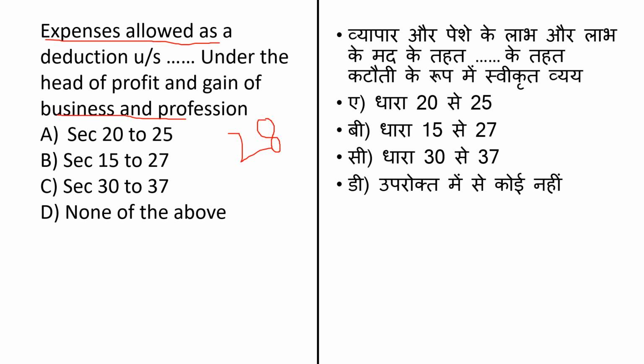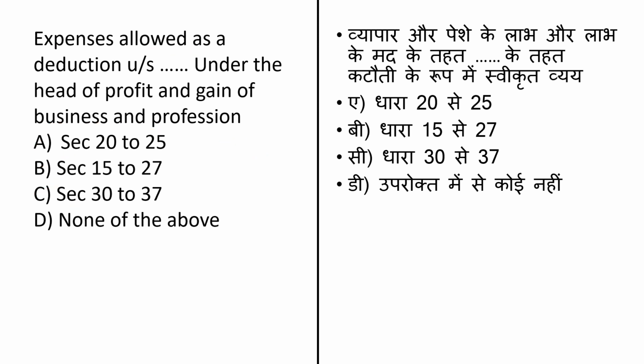The first option is section 20 to 25, second is section 15 to 27, third is section 30 to 37, and last is none of the above. From 30 to 37, there are so many items included for deduction under profits and gains of business and profession.